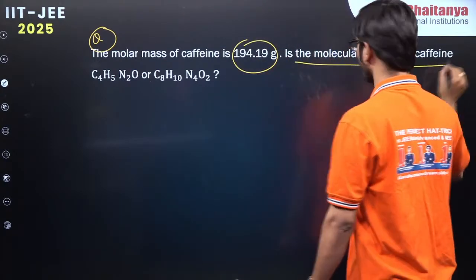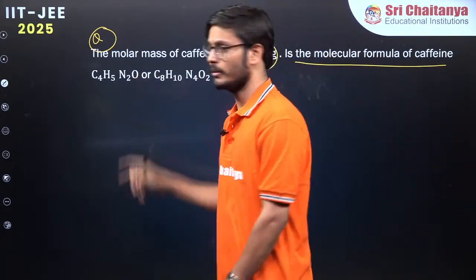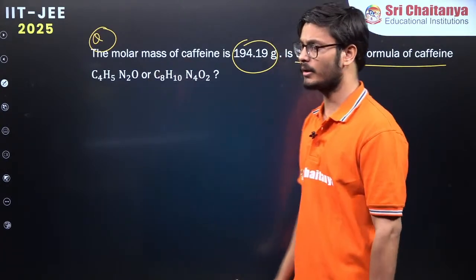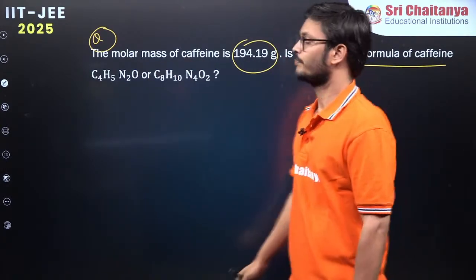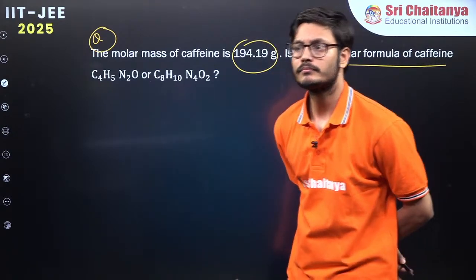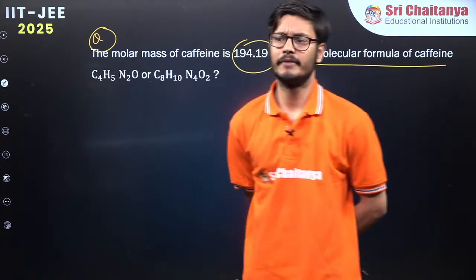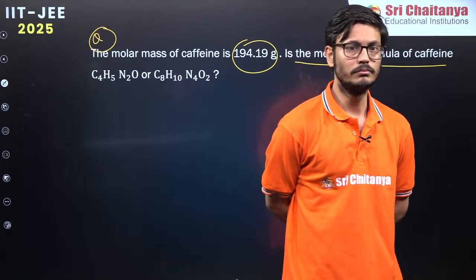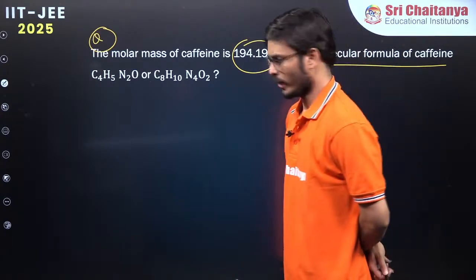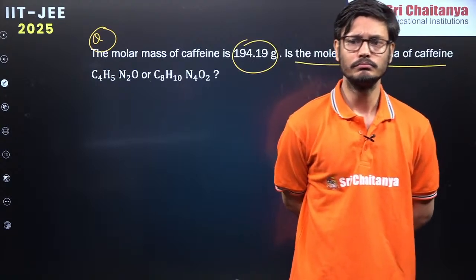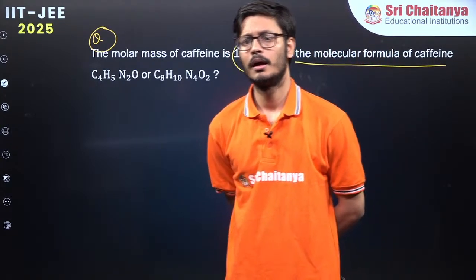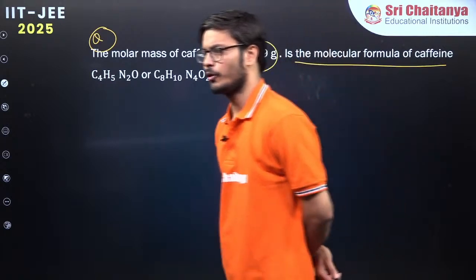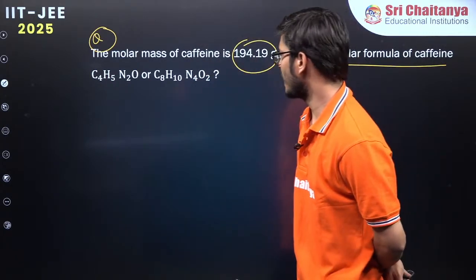What is the molecular formula of caffeine? Which is the molecular formula? Simply add the values. Let's see. Quickly, which is the molecular formula? Very easy problem. Quickly, go for it. Give the answer. C8H10N4O2. Okay. Yagnasri has got the answer.